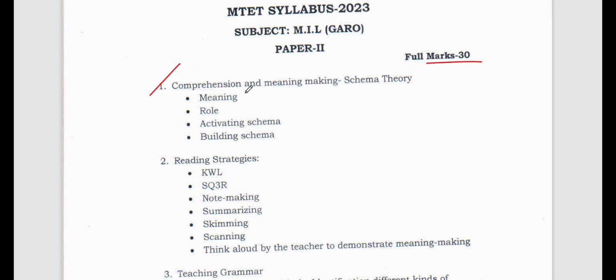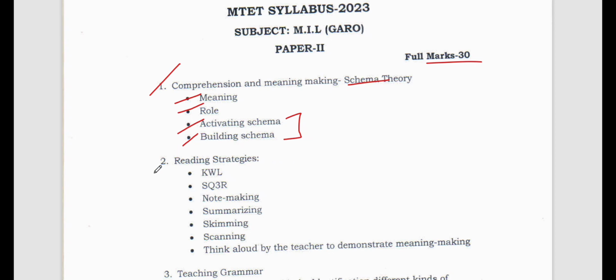Now number 1, you have comprehension and meaning making, schema theory. You should know what is schema theory. You should know what is comprehension. You should know how to know the meanings of certain words given. You should develop your vocabulary in order to solve this kind of units. You need to know the meaning, the role, activating schema and building schema. So all these things you need to study in this particular unit. Comprehension and meaning making or schema theory.